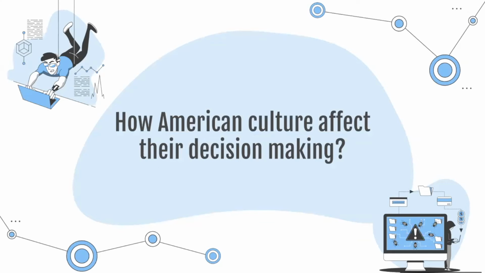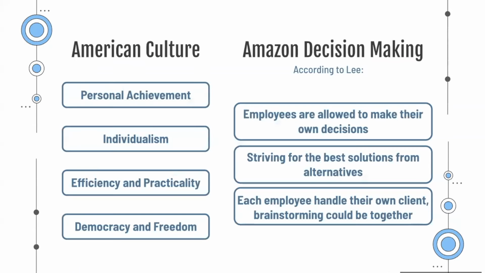After knowing about how Amazon's culture affected decision-making as a corporate that originated in America, how does American culture affect them? There are 4 characteristics of American culture that are significant in the world, which are personal achievement, individualism, efficiency and practicality, and democracy and freedom.